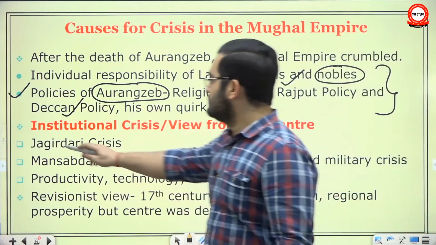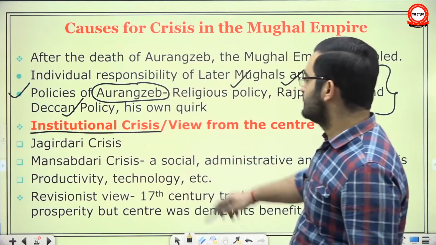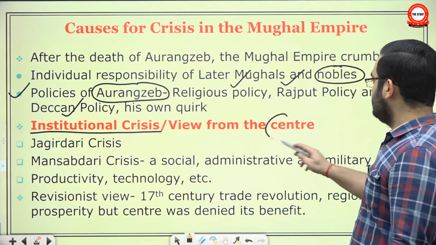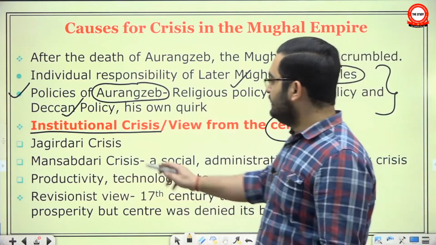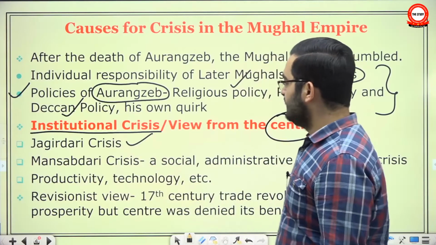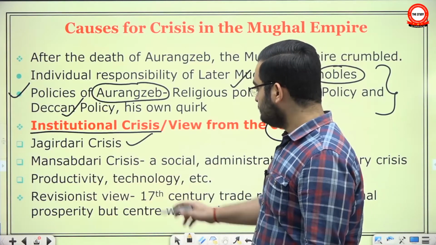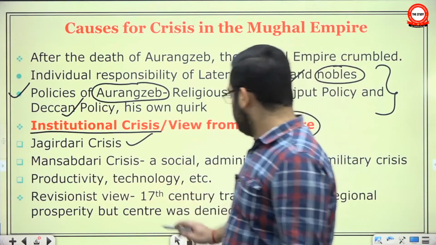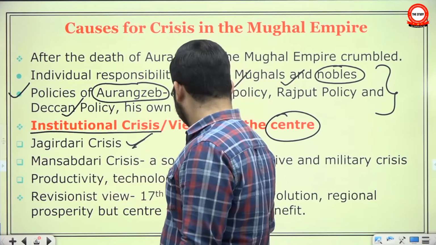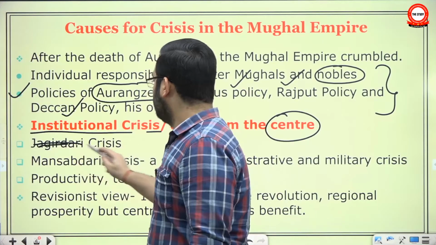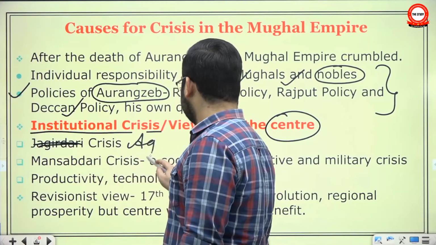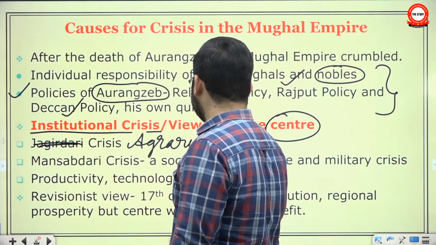Now the focus has shifted to institutional problems, especially the problems at the central level. And then three main issues came up: the Jagirdari crisis, though let's call it agrarian crisis. Jagirdari crisis and Mansabdari crisis are the same.